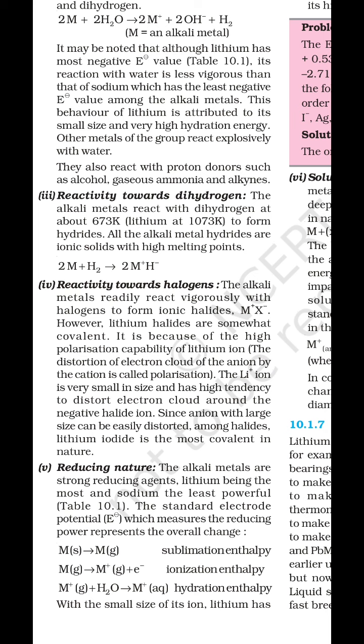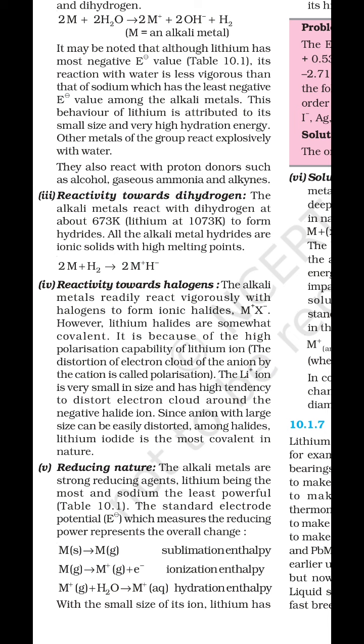Next factor is, the bigger the size of the anion, the greater will be its tendency to get its electron cloud disturbed. Because when the size of the anion is big, the hold of the nucleus on the outermost shell electrons decreases. That's why the electron cloud of the anion gets disturbed very easily. So when the size of the cation is smaller, polarization is high. When the size of the anion is larger, polarization is high. When polarization is high, covalent character is high.